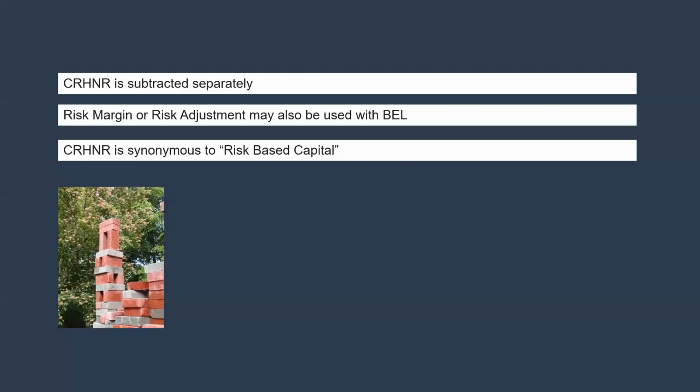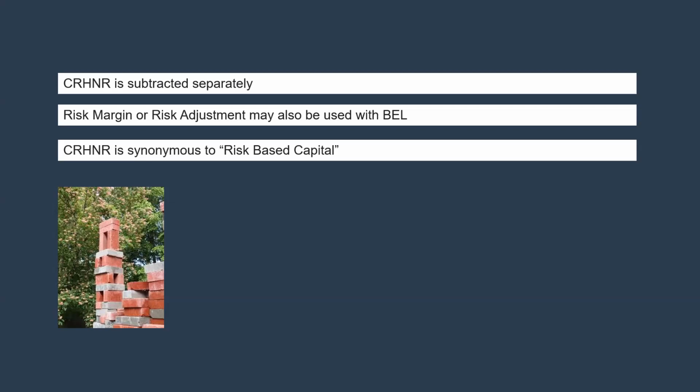So what is actually done is that from the best estimate liability, something called CRNHR, the cost of residual non-hedgeable risk, is subtracted. That should be CRNHR instead of HNR; just ignore the typos. It is subtracted so that the liability is reduced. Otherwise it would be a huge liability. CRNHR can be synonymous with risk-based capital, and I'll not go into detail of what risk-based capital is because otherwise this video would be longer. So CRNHR would be subtracted, and that would give you the original liability.